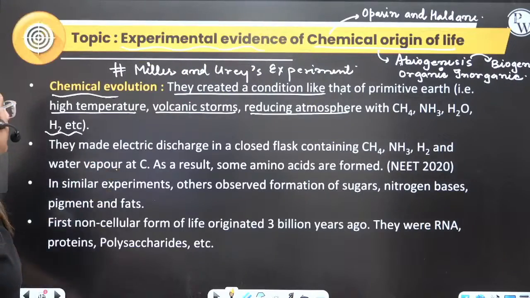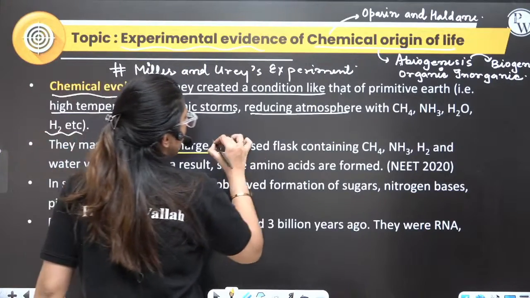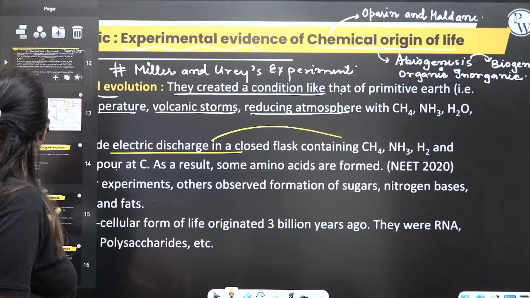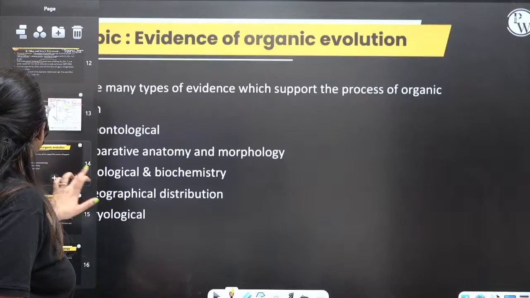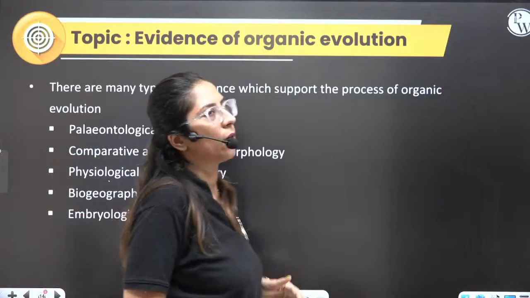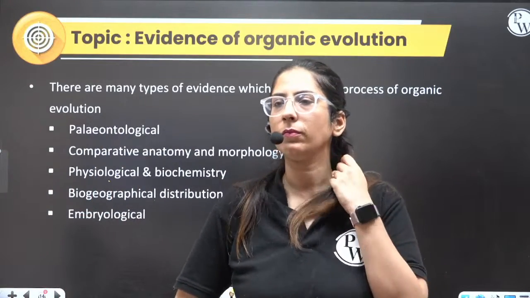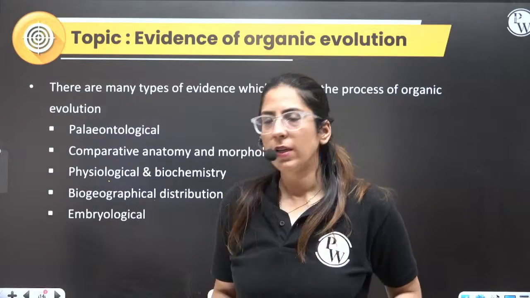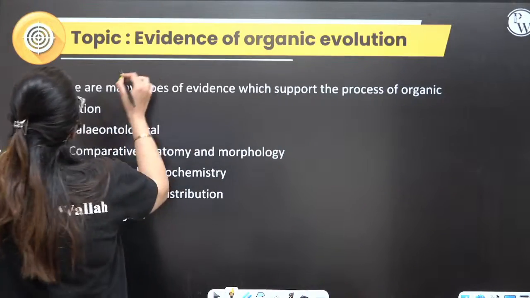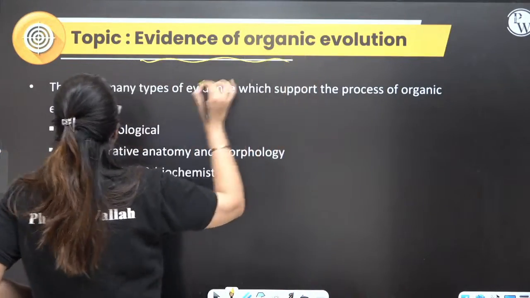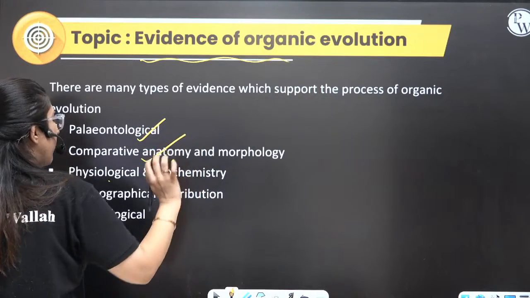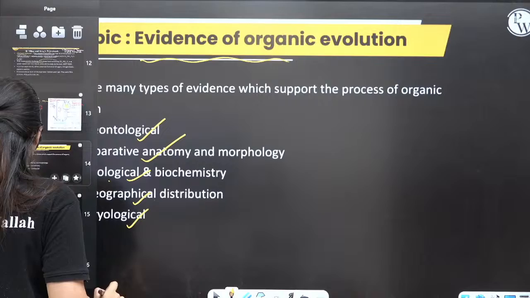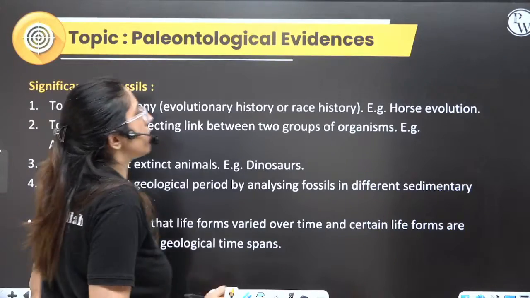Now let's read. They made electrode discharge. Everything this we have already read. Now let's talk about the evidences of organic evolution. Is this point clear? Now in the evidences, there are various evidences, paleontological, comparative, everything is there in your syllabus. Everything we are discussing. Okay. So first let's talk about the paleontological evidences.